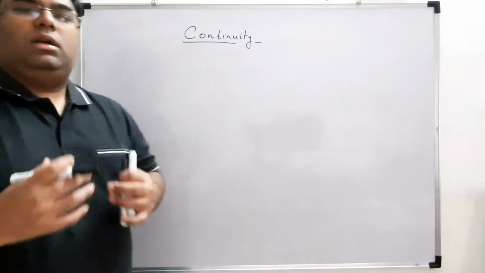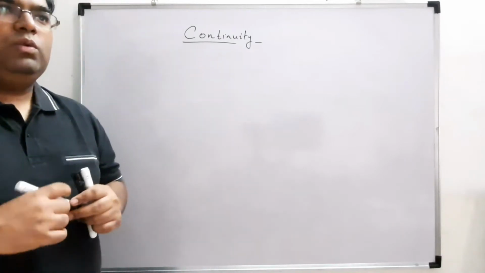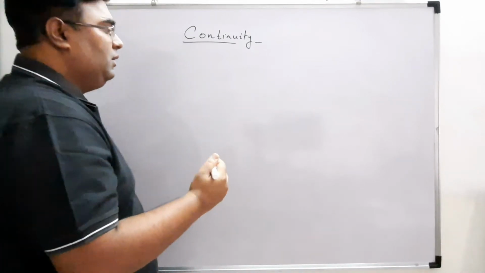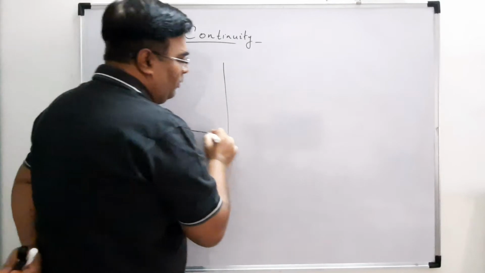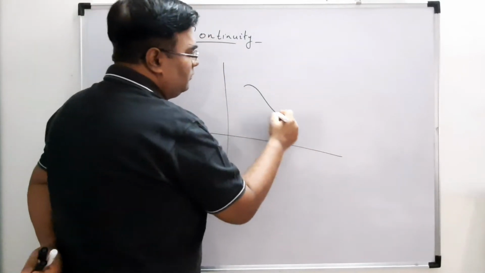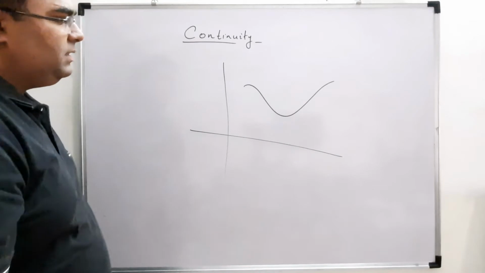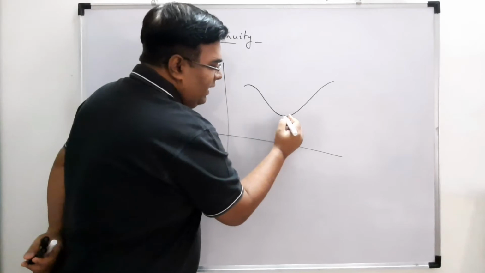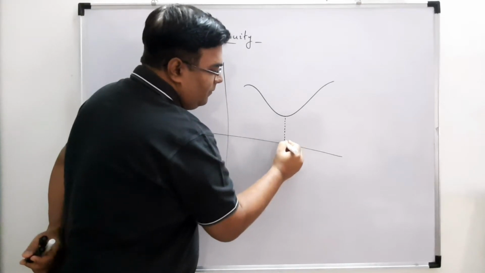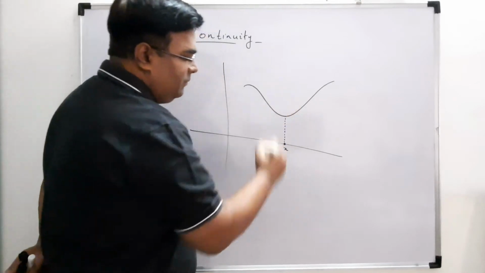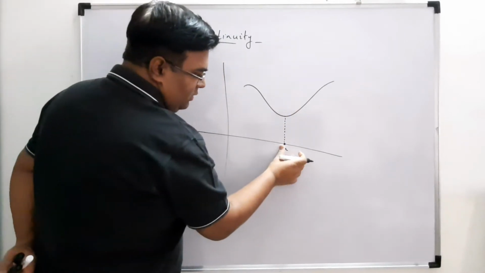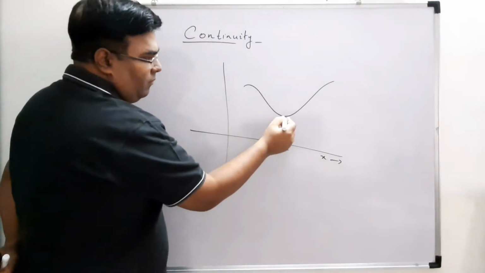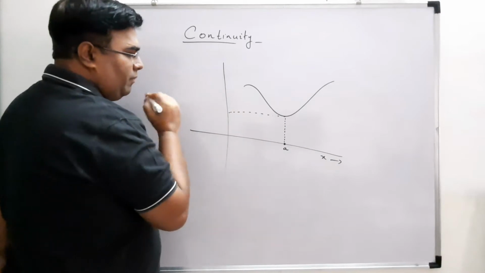Now, to understand the continuity or discontinuity of a function, we need to know first 2-3 things about the function and its limits. Suppose we plot a graph something like this, and we want to find whether the function is continuous or not at this point. This is the x-axis, and this is my point a.